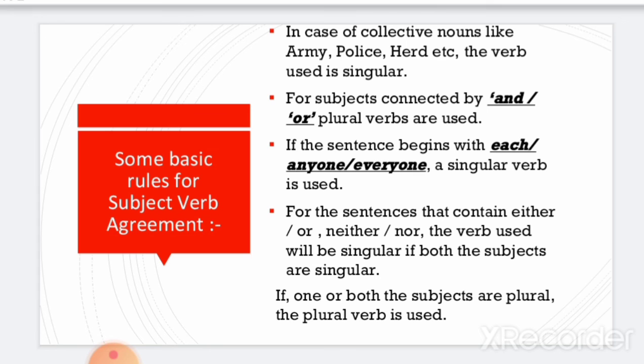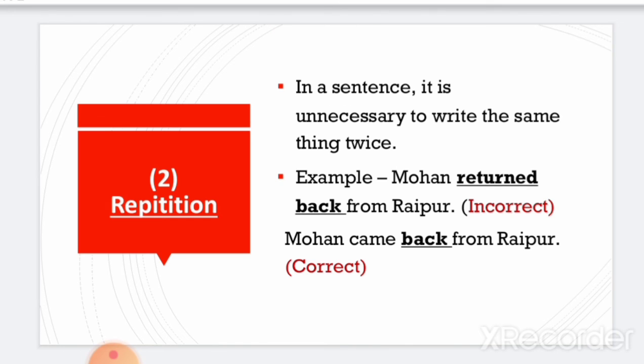If the sentence begins with each, anyone, or everyone, a singular verb is used. For the sentences that contain either-or, neither-nor, the verb used will be singular if both the subjects are singular. If one or both the subjects are plural, the plural verb is used.